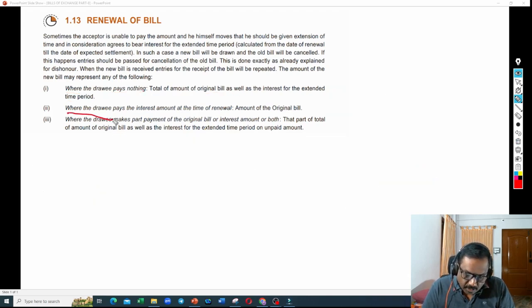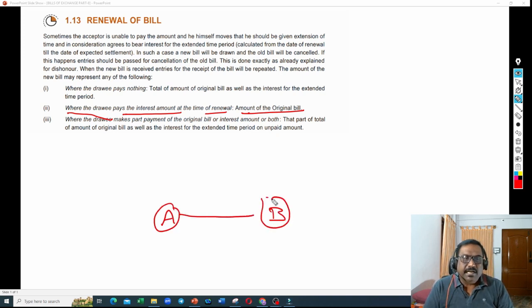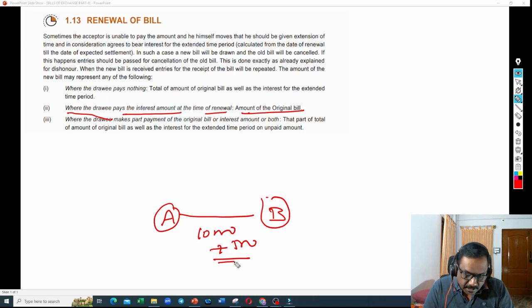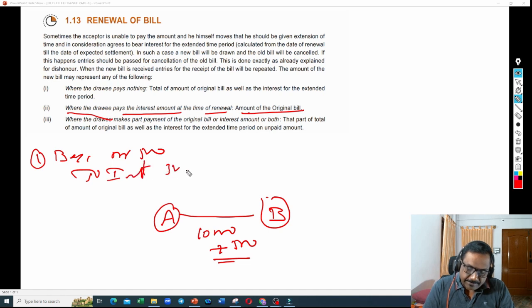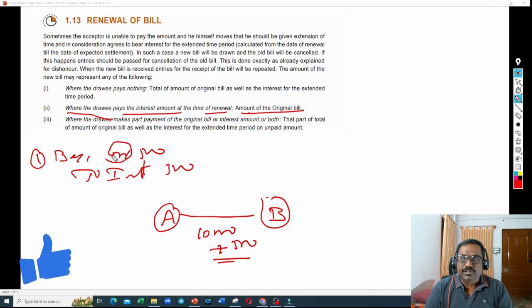Second instance, when the drawee pays the interest amount at the time of renewal of the original bill. So in this case, what happened? This is the second scenario. A said, I will pay the interest amount and for the rest you write a new bill. So there is a 10,000 bill amount plus 500 rupees interest. What will A do? First, the interest amount has to be received from B, right? So B account debit 500 rupees, to interest account 500. B has to pay. B will become a debtor, so he is debiting B.